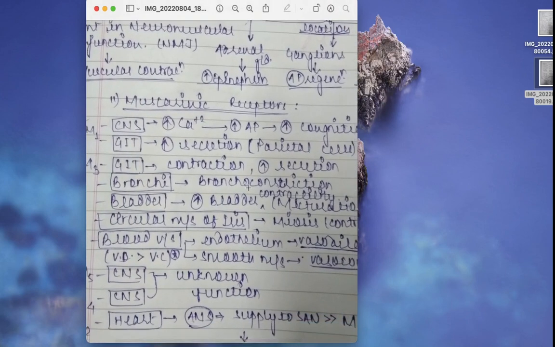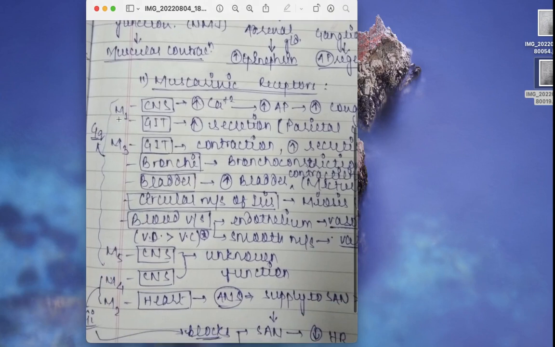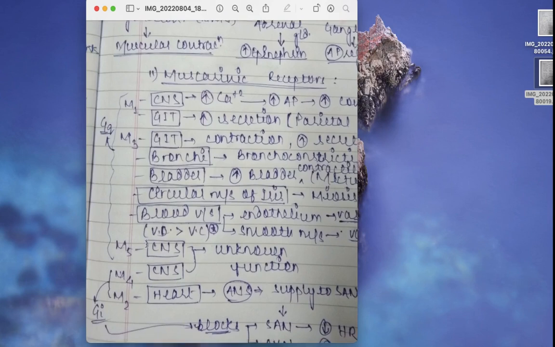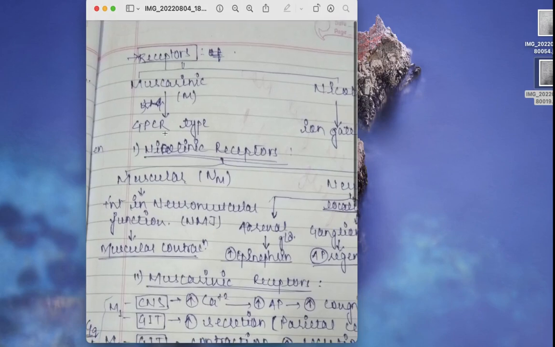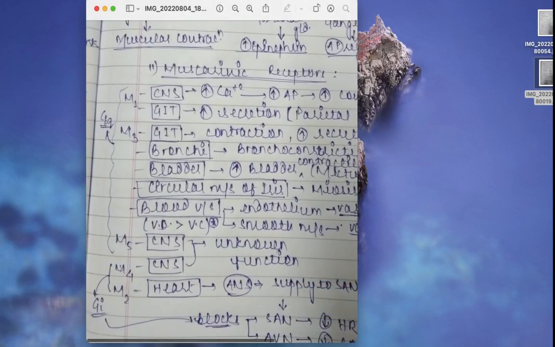Now, moving on to the muscarinic receptors, there are five subtypes: M1, M2, M3, M4, M5. Why I have written this in this way, all the odds one side and all the evens this side, is to explain their subtypes. The odd ones, M1, M3 and M5, are Gq subtype. Again, these are G protein coupled receptors. The G stands for G protein coupled receptor, and further we know that G protein coupled receptors have further subtypes. The q is for stimulatory types.